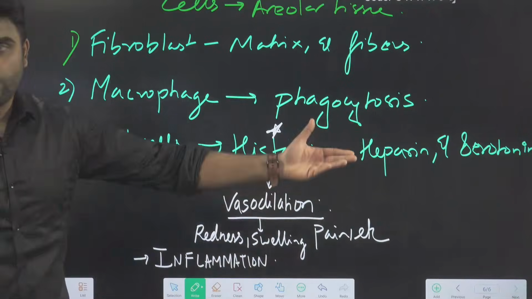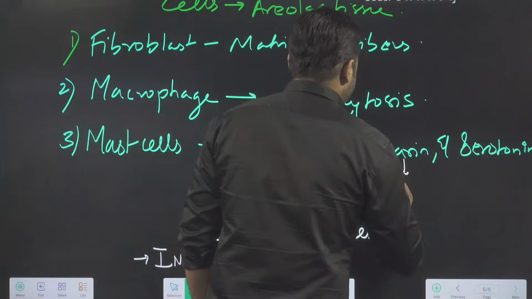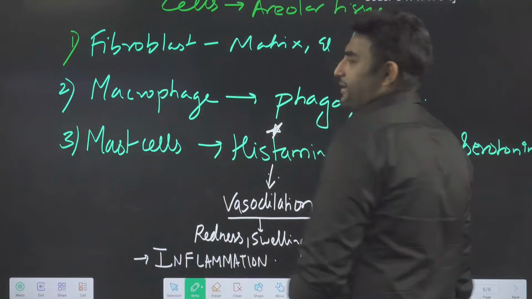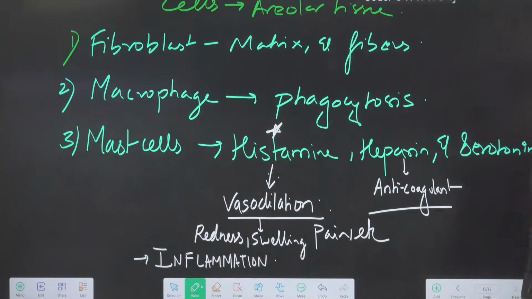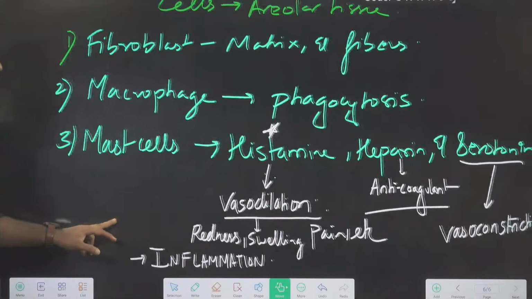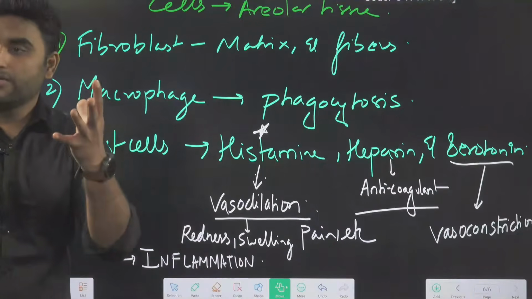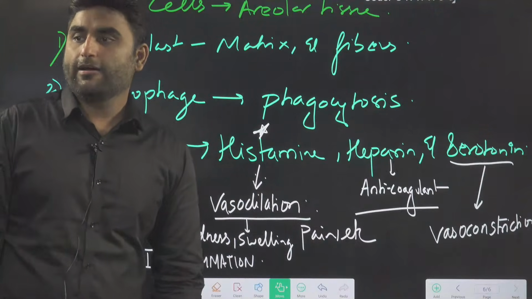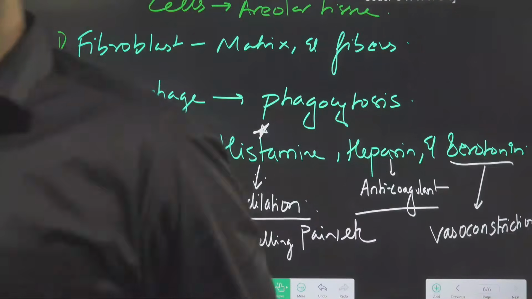Are we clear? What will heparin do? Heparin is an anticoagulant. It will prevent the blood from clotting. And last is serotonin. After all this is done, serotonin will do vasoconstriction, squeezing the blood vessels back. Are we clear? Please write down. In 1 minute I am coming.